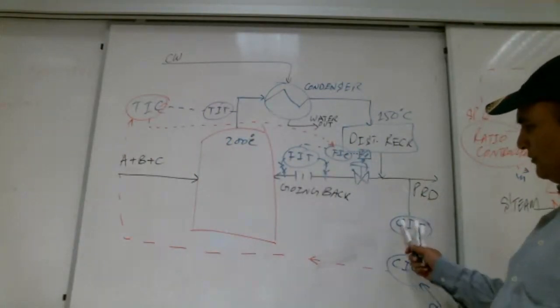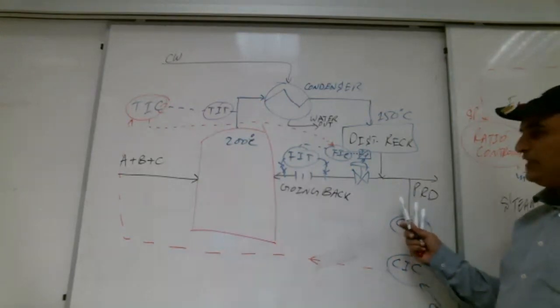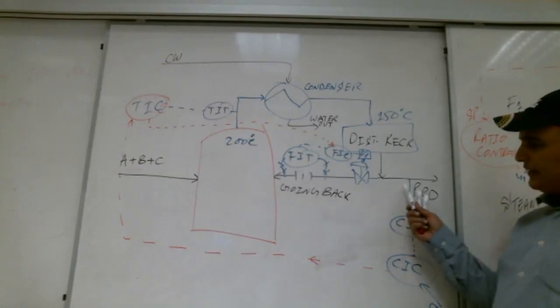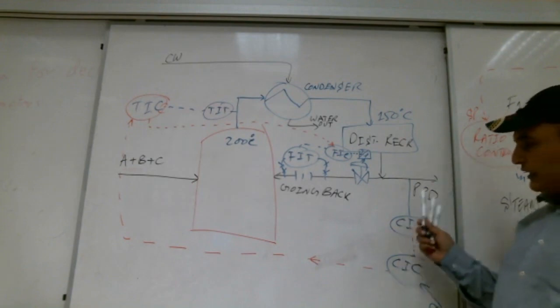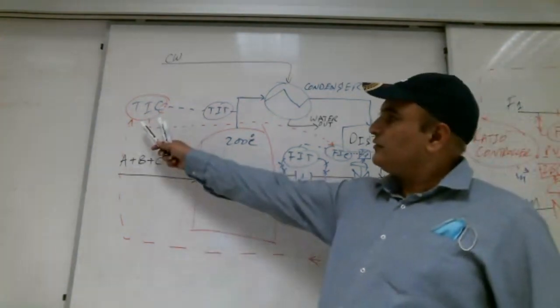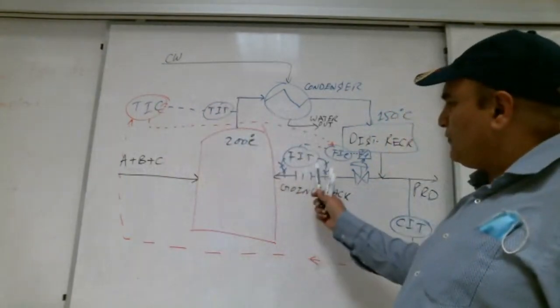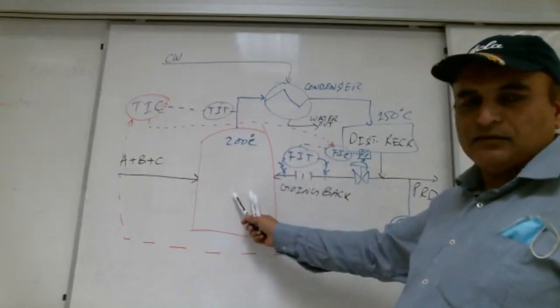Check the concentration. The concentration of C is 0.8. If it is 0.8, let it go, no problem. If it is not 0.8, then check the temperature here, then check the flow, open this valve, and take the product back.